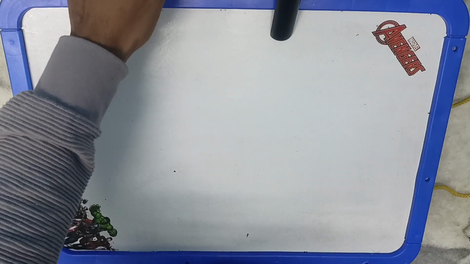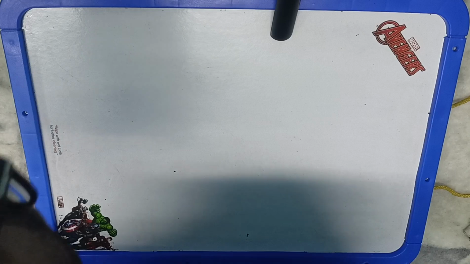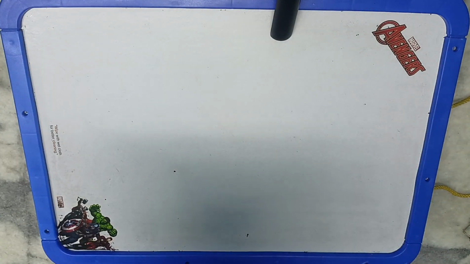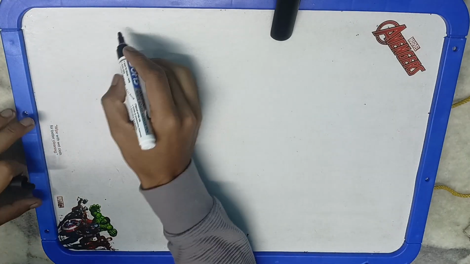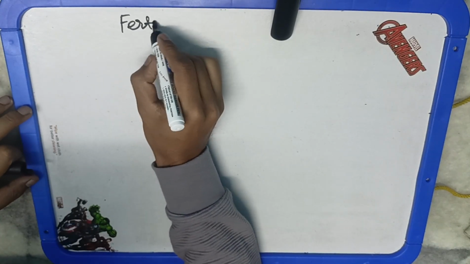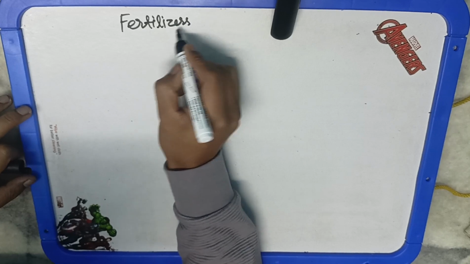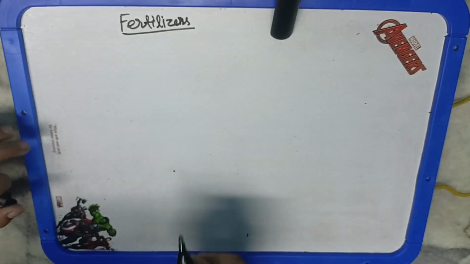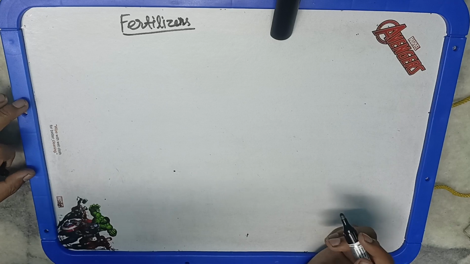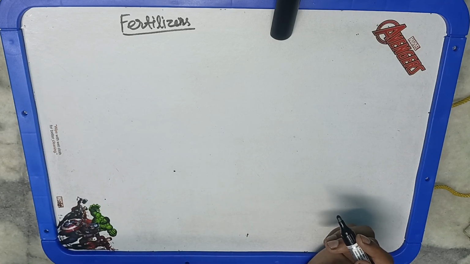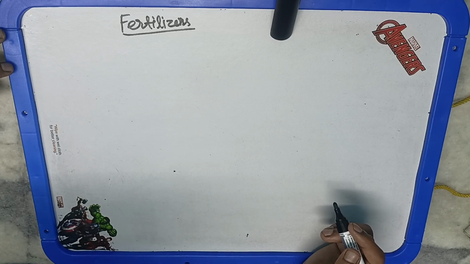So basically, heading towards fertilizers, let us first know what is manure and what is fertilizer. Manures are the organic supplements which are supplied in the field to grow crops or to supplement plant growth, to provide essential plant nutrients. Similarly, fertilizer may be organic or inorganic in nature, which is provided to the plant to supplement plant growth. They provide the plant nutrients in available form so that the plant can absorb those nutrients. So basically, that is all about fertilizers.